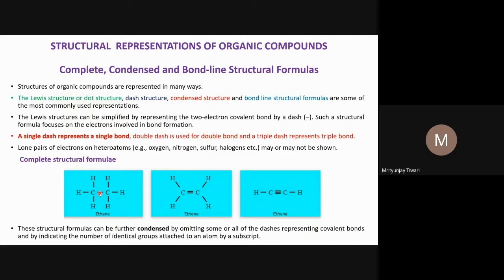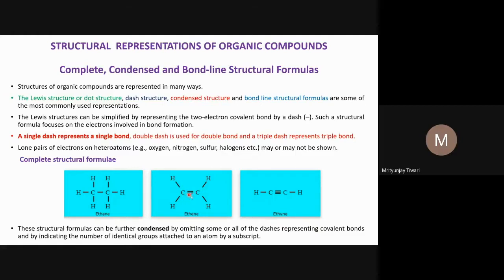Carbon shares 4 electrons with 4 different atoms here, and in the sharing it also accepts 4 electrons, so its octet is complete now. This carbon has a similar story, so its octet is also complete. Now, if you see this molecule, the carbon has two single bonds with two different hydrogen atoms, so that is 2 electrons shared with hydrogens.